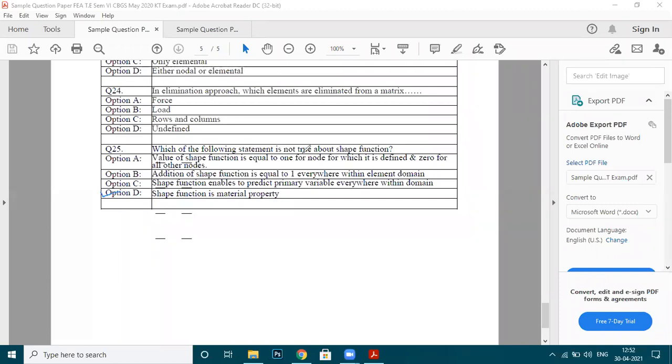Which of the following statements is not true about shape functions? Shape function is a material property. It's not true. It's basically a geometric property. Shape functions are different for different elements like 1D linear, 1D quadratic, 1D cubic, 3-noded triangular, 4-noded rectangular, 4-noded quadrilateral, 8-noded quadrilateral. For every different geometry you will have different shape functions. So shape function is a geometric property and not a material property. So option D is not true, and this is the correct answer for question number 25, that is option D.